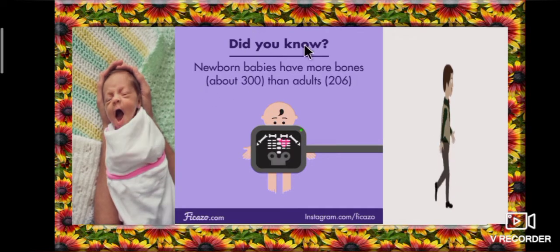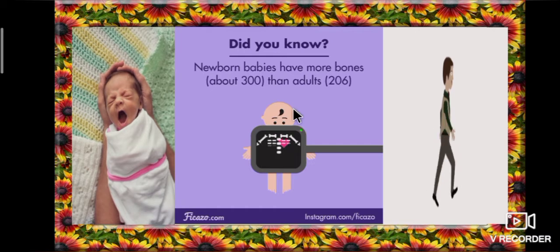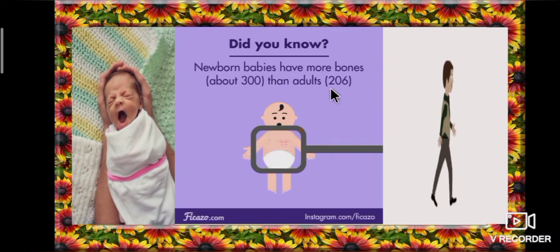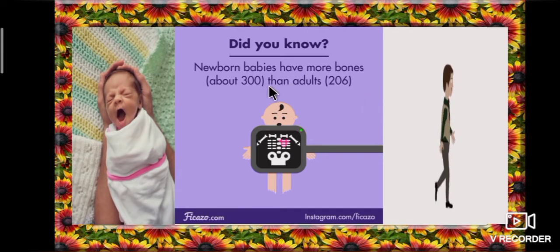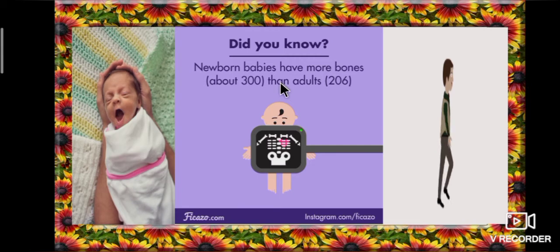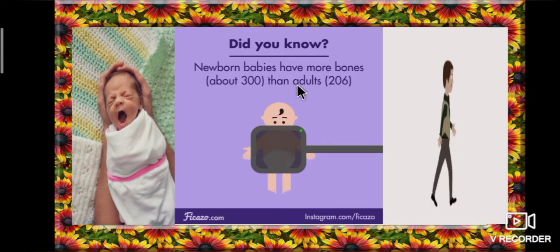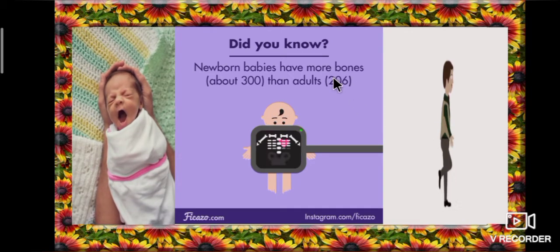Students, did you know a newborn baby has more than 300 bones? As the baby grows, some bones are joined together. Hence, the skeleton of an adult has 206 bones.